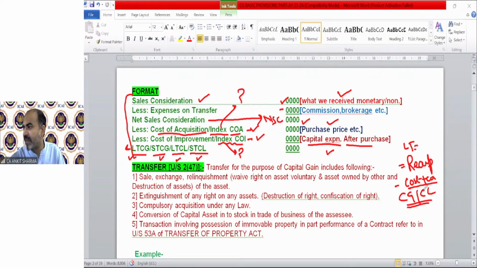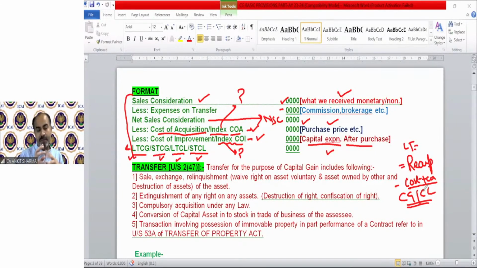Darshan is asking, if I buy a share today and sell it tomorrow at a profit, is it chargeable here? Yes, it might be chargeable here, because it should not be your business kind of transaction. It should not be your intraday, etc., or your frequency of transaction. If you purchase a share today and sell it tomorrow, and if it is not your normal business, then if any profit arises, it is going to be taxable under capital gain.